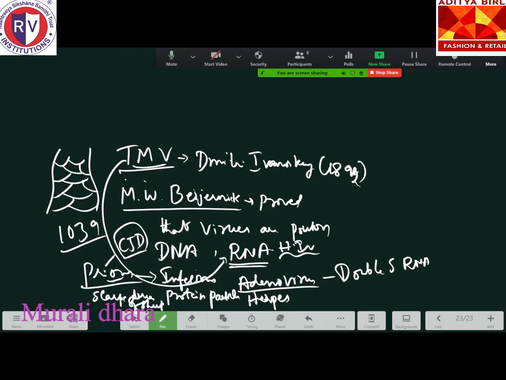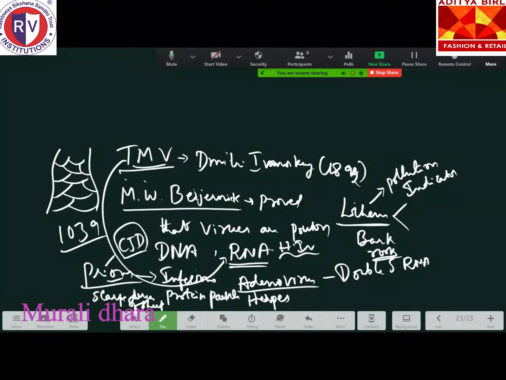And the last topic for today's class will be the lichens. Lichens, you have heard of. Lichens usually act as a pollution indicator. Please make a note, in the sense that in an area where there is less pollution, the lichens usually grow. So usually these lichens grow on the bark of a tree as well as on barren rocks. Okay, remember that.